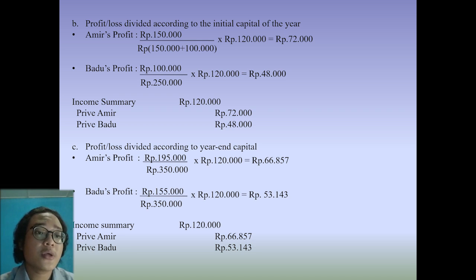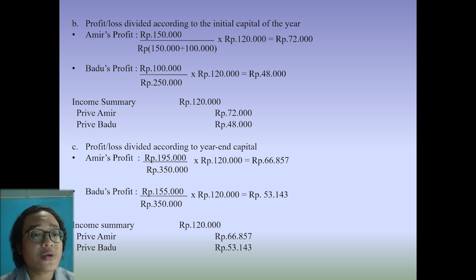So, first, we must calculate Amir's profit and Badu's profit. Amir's profit, we can get 72,000 rupees, and Badu's profit, we can get 48,000 rupees. So, how do we get 150,000 and 100,000 rupees? It is from the instruction. We know Amir's balance and Badu's balance are 150,000 and 100,000 rupees.